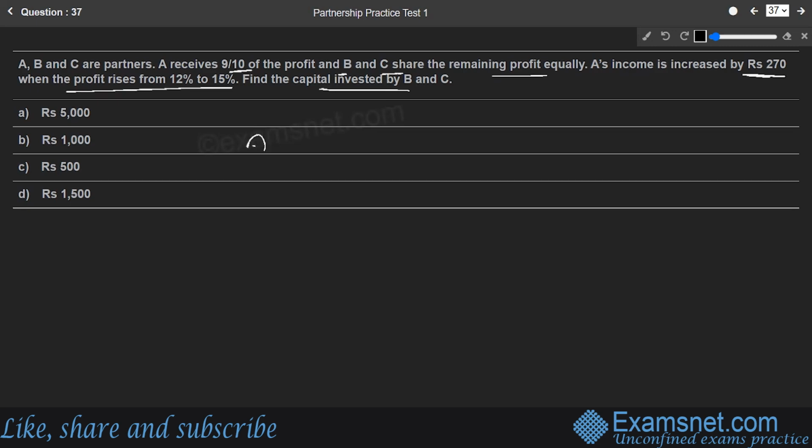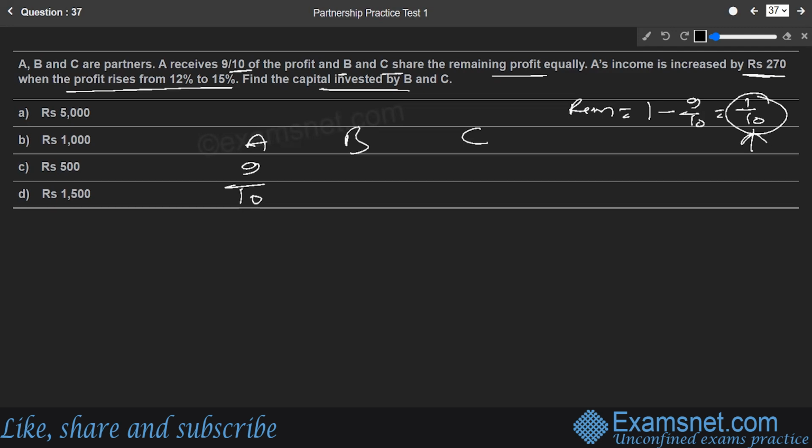So let us find out the A, B, C's profit share. A had received 9 by 10, and B and C share the remaining profit equally. So what will be the remaining profit? It would be 1 minus 9 by 10, that is nothing but 1 by 10, the 10th part of it.